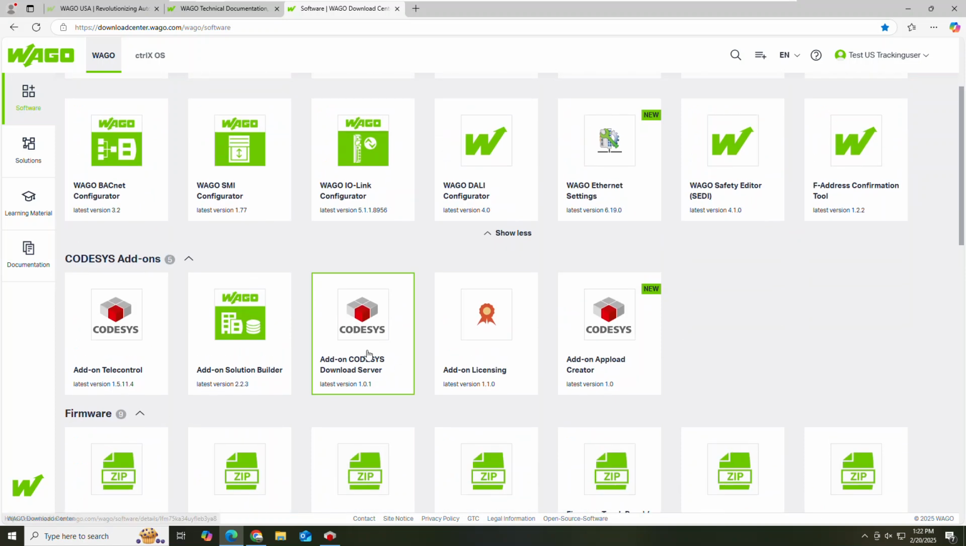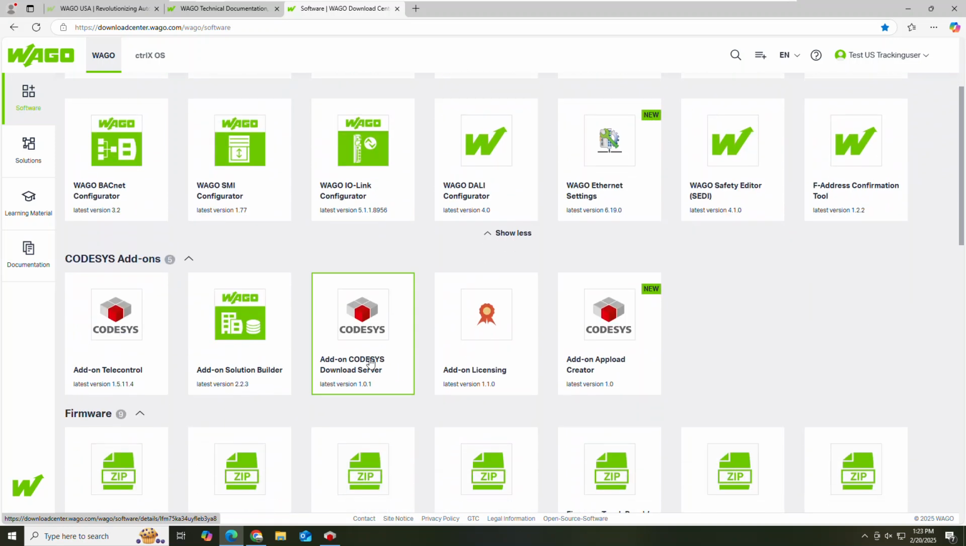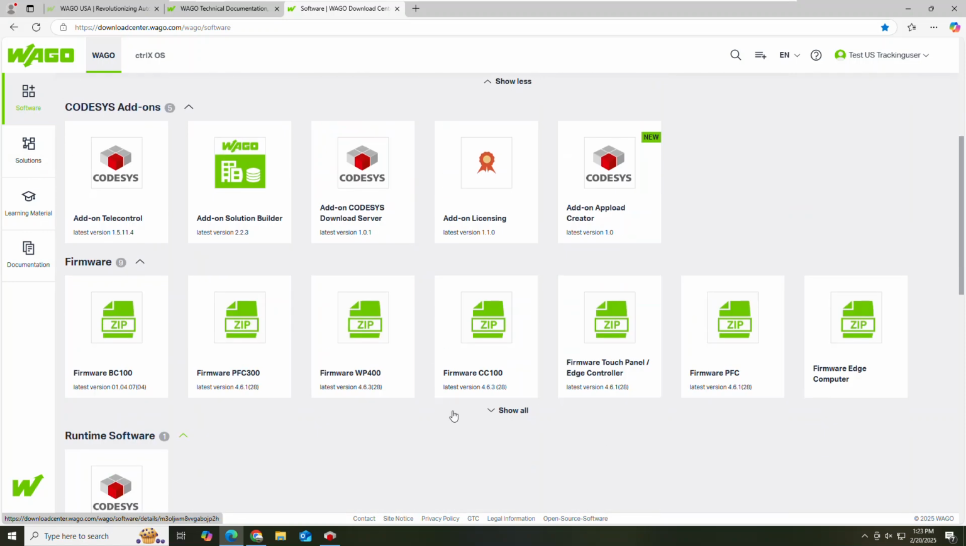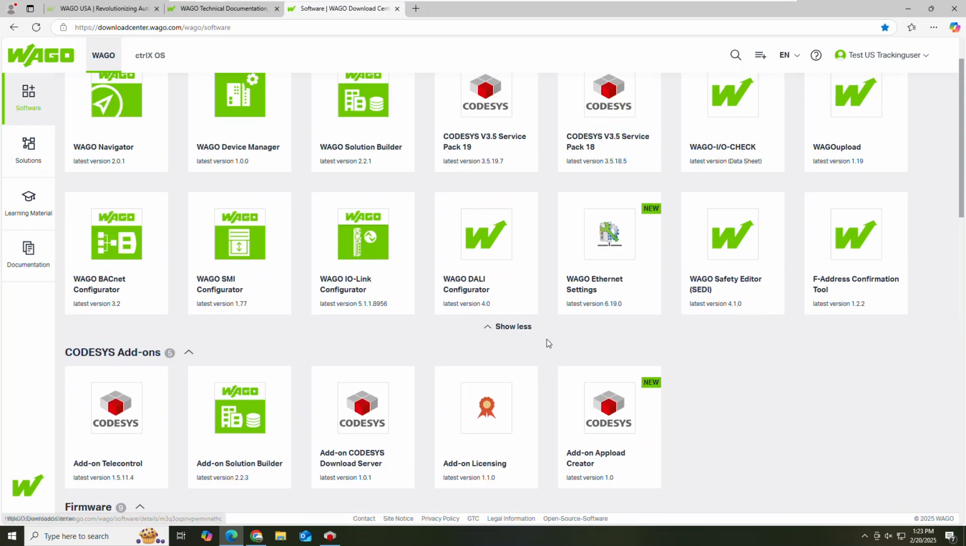One that I like to use is the CODESYS Download Server. Starting with Service Pack 19, if you add this to the CODESYS, let's say you open up a project and you have missing libraries and missing device description files. If you have this installed in the CODESYS, you can download those missing files from the CODESYS environment instead of coming back to the software and here to the Download Center and looking for the missing items.